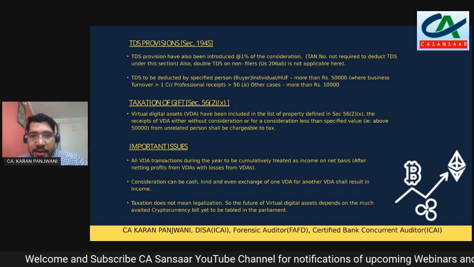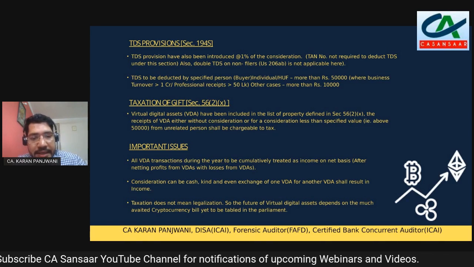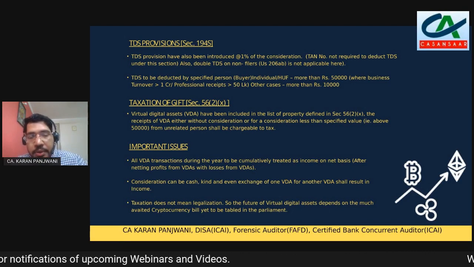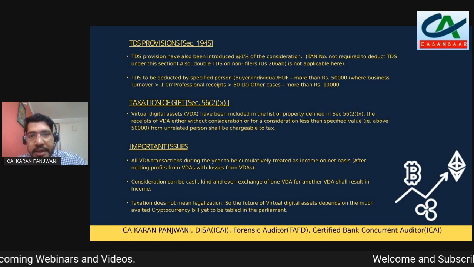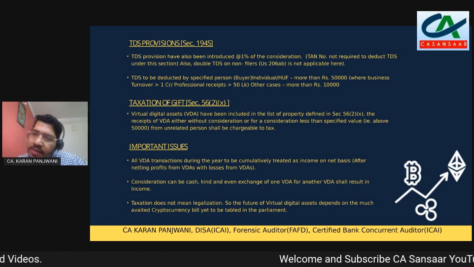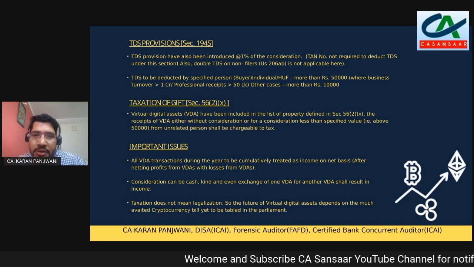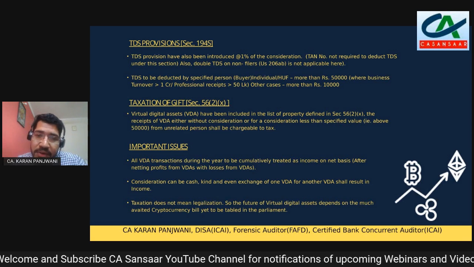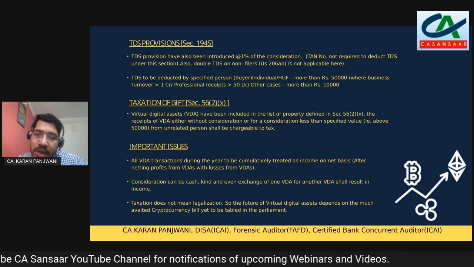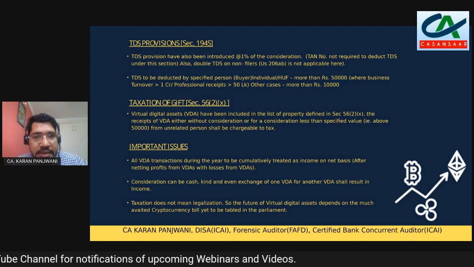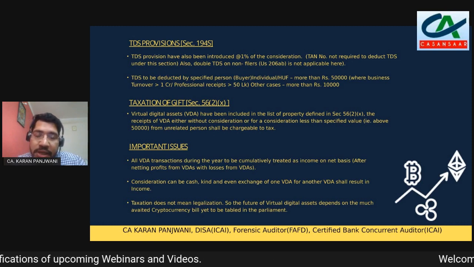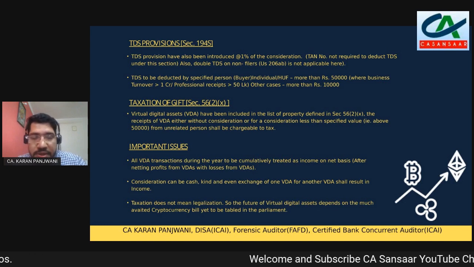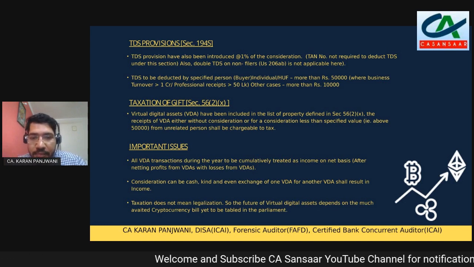Another important issue that is not mentioned over here is that when you sell a Bitcoin, there is a specific commission that a Bitcoin aggregator charges, 0.1% or 0.3%. Every Bitcoin aggregator charges a certain commission on that. So will that be allowed to be deducted? See, a general definition of consideration should allow that deduction, but that point is still not clear. Consideration should exclude the brokerage that is paid at the time of selling the Bitcoin, but that has to be seen once the clarification is received from the government.